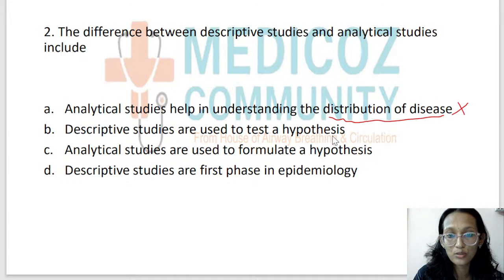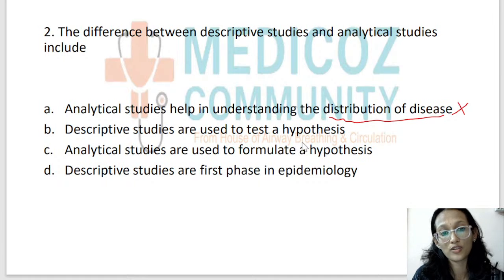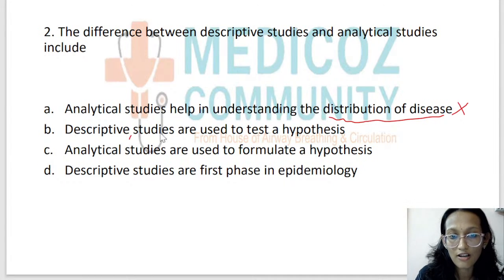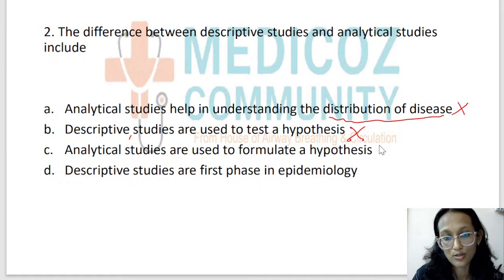So I told you descriptive studies are used to formulate hypothesis and analytical studies are used to test hypothesis. So in this, the options have been put in the wrong way so that you get confused, but you should be very clear. Descriptive studies formulate hypothesis. Okay, so the option B is also wrong and option C is also wrong.